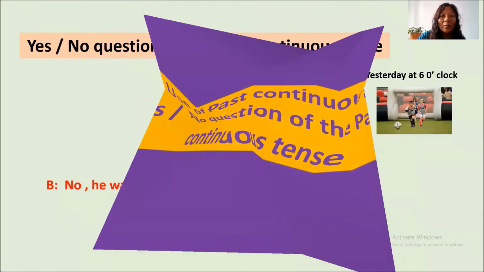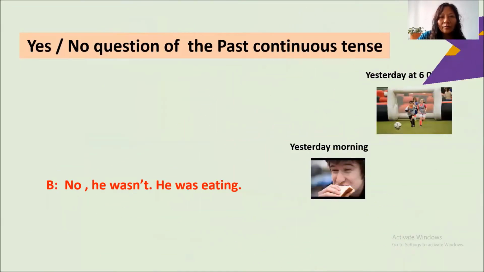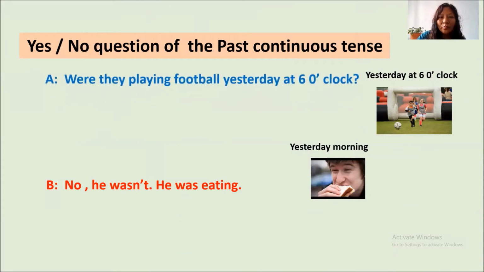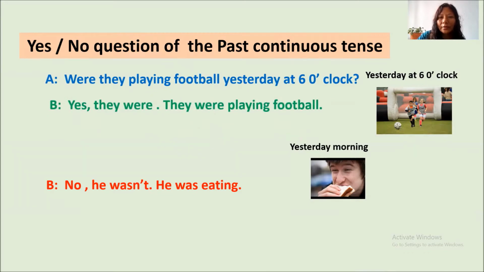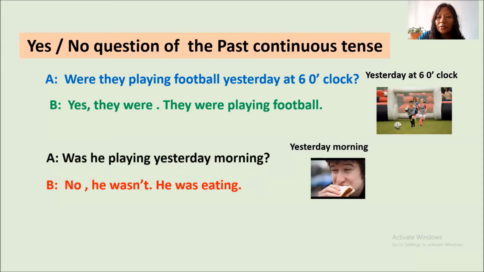So first of all, I want to teach you questions of the past continuous tense. Here, were they playing football yesterday at 6 o'clock? Yes, they were. They were playing football. And was he playing yesterday morning? No, he wasn't. He was eating. These are questions.